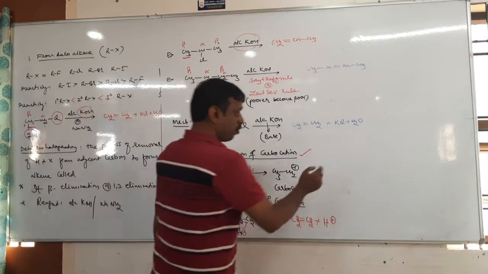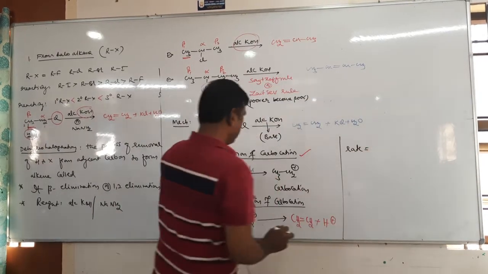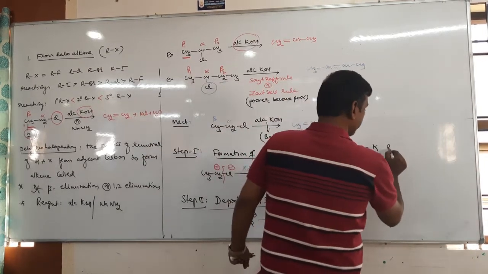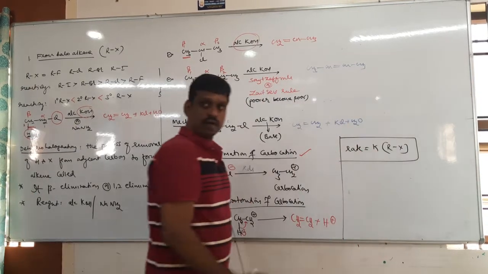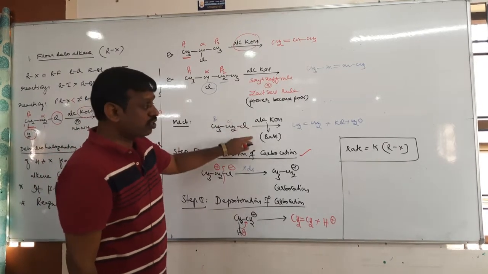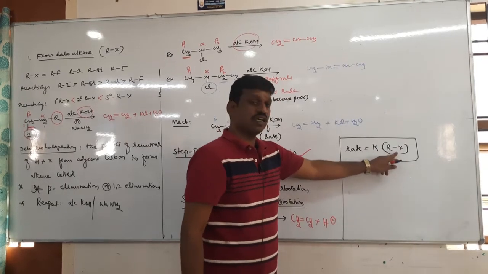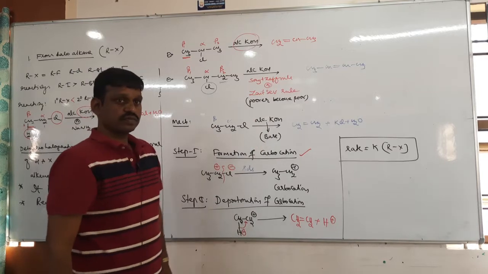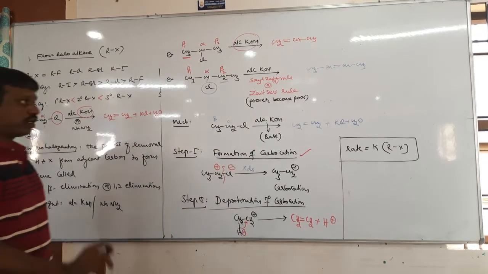Then if you want to write the rate, tell me what is the rate equal to? Rate equals rate constant into molar concentration of RX, no? It means the rate of this elimination reaction depends only on the molar concentration of RX, but not on the base. Understand?